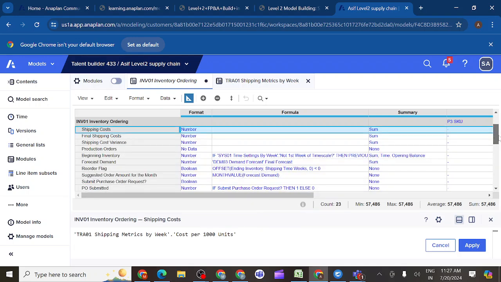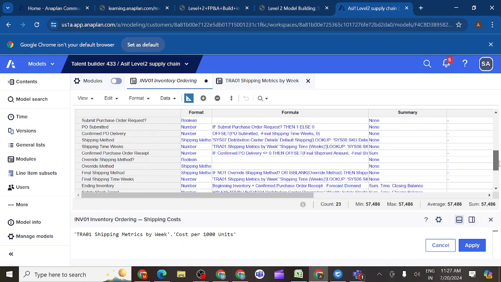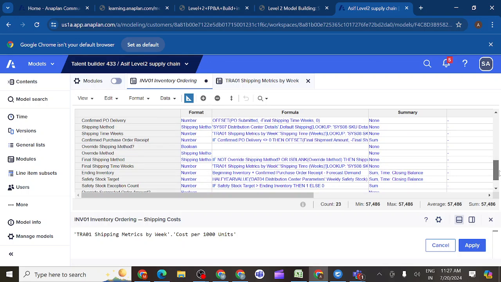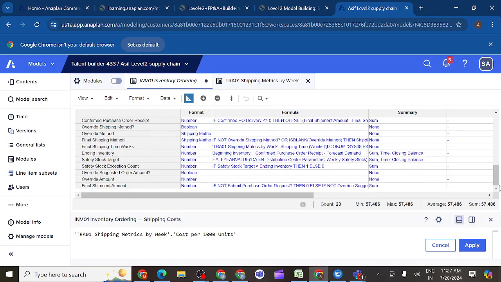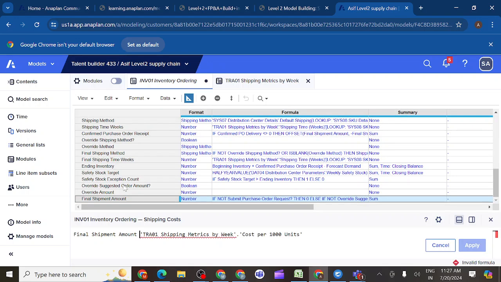Where is our final shipment amount? For this many products only I want to do the cost. This is my main target. Final shipment, this many products I want to do. Final shipment amount divided by 1000.